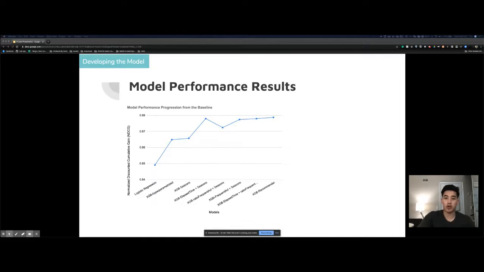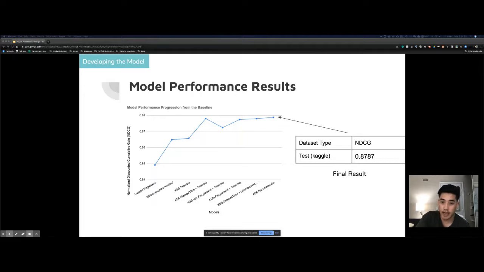From our model development, we're able to achieve a final NDCG score of 87%. To the left of these scores is an ablation study of our engineered features that overall contributed to this final performance, in which we found that exploiting the elapsed time, activities and seasons had the most impact by itself.